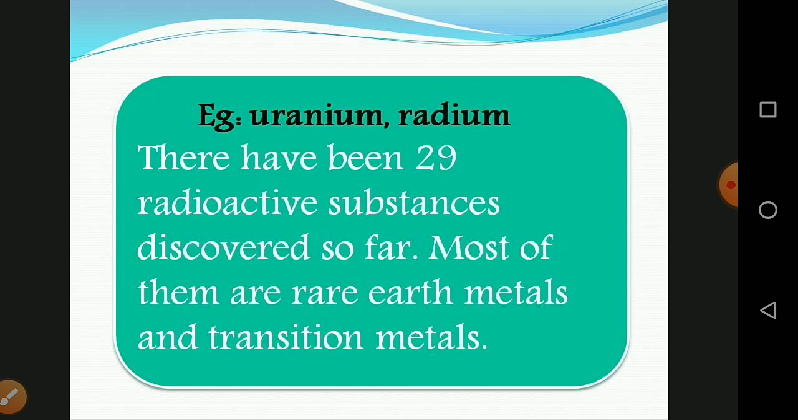There are only two elements identified as radioactive substances with atomic number less than 83. They are technetium, Tc, whose atomic number is 43, and promethium, whose atomic number is 61. There have been 29 radioactive substances discovered so far, most of them rare earth metals and transition metals.